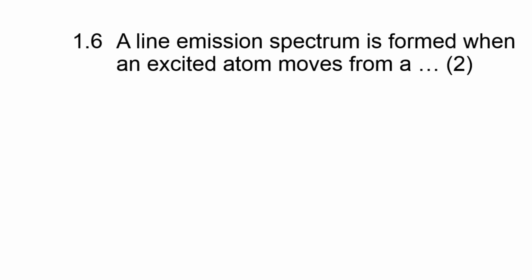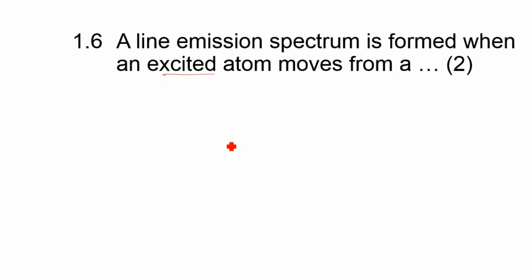A line emission spectrum is formed when an excited atom. Excited. So what do we mean by that? Remember, when you've got an atom, we've got the nucleus inside, and you may have different energy levels around the nucleus. Remember what an energy level is. It's just a position where there is a likelihood of getting electrons of certain energy.